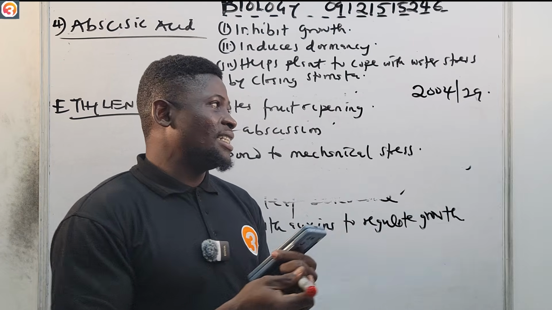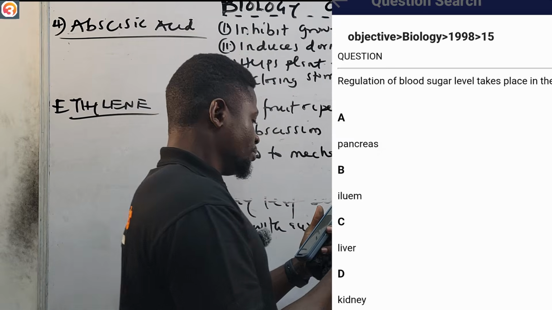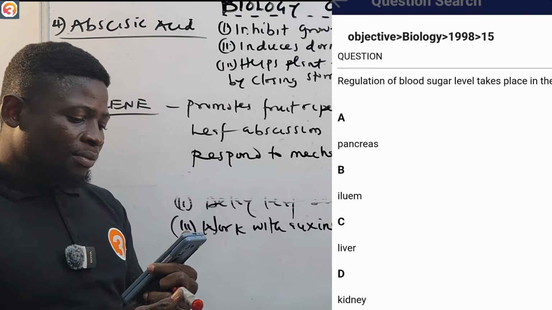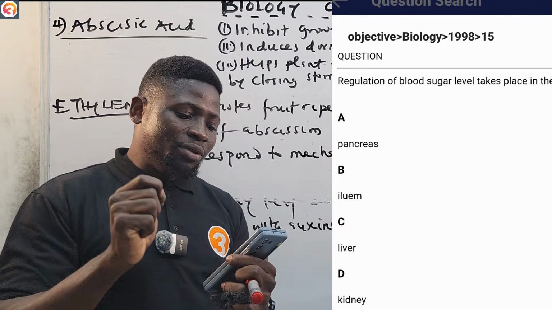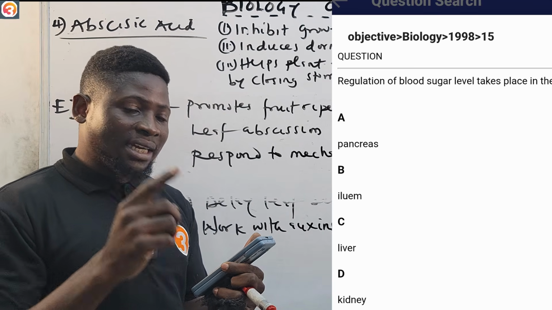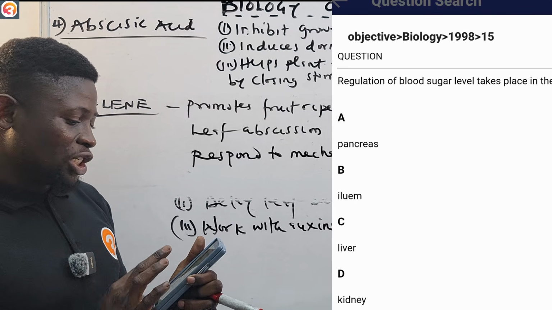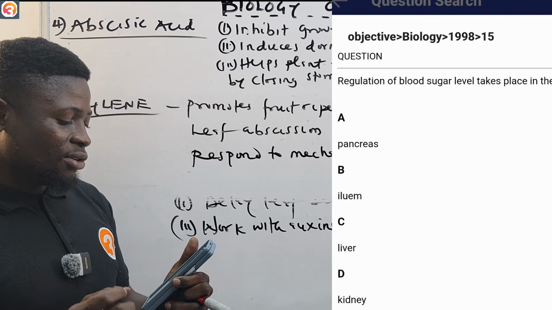Okay. Now, 1998, number 15 says, regulation of blood sugar level takes place in where? A says pancreas, B says ileum, C says liver, D says kidney. All right, so tell me the correct answer in the comment section. We dealt with that seriously.